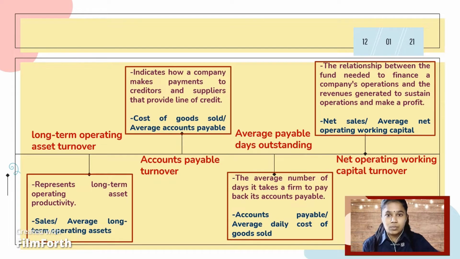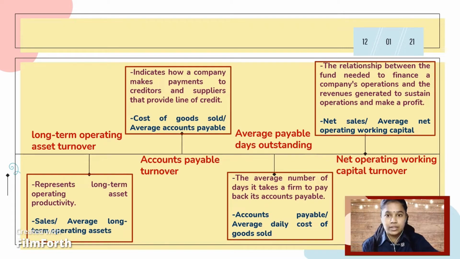Next, accounts payable turnover of Dayang Enterprise Holdings Berhad is better than Willow Glen MSC Berhad because an increased ratio indicates that the company has enough cash on hand to pay back its short-term debt in time. In addition, average payable days outstanding of Bumi Armada Berhad is better than Karami Petroleum Berhad, since Karami Petroleum Berhad struggles to pay its creditors when the average payable days outstanding is high.